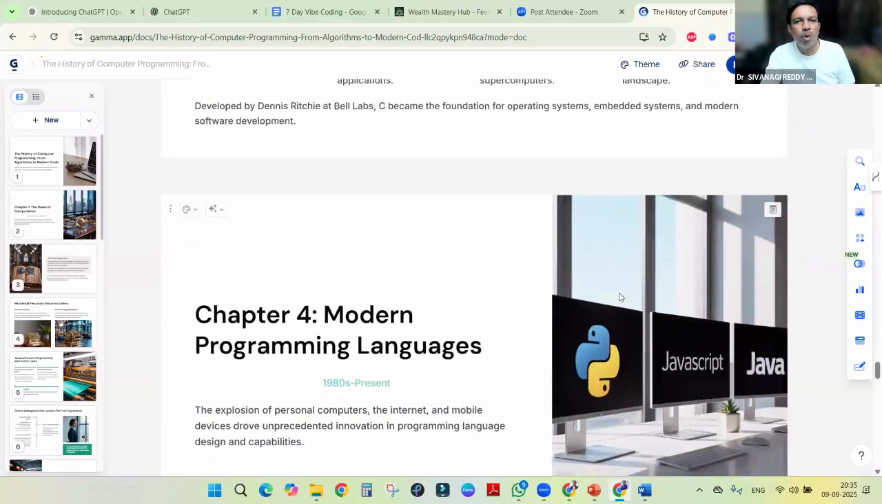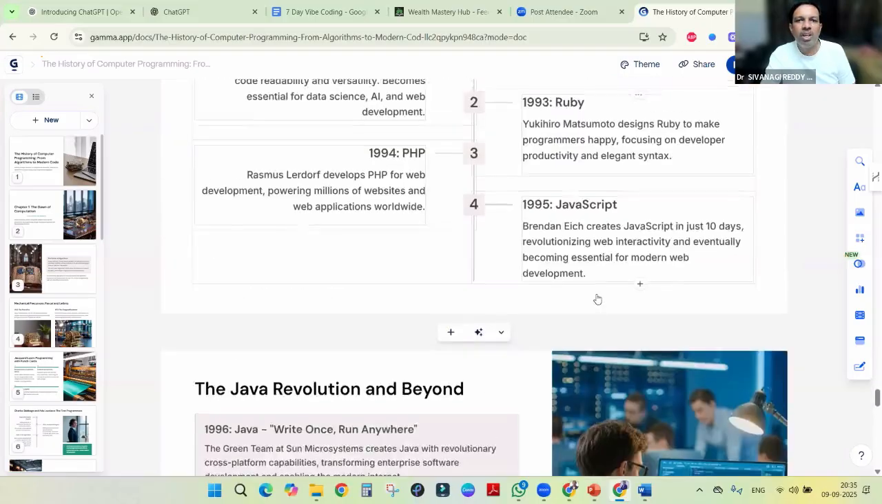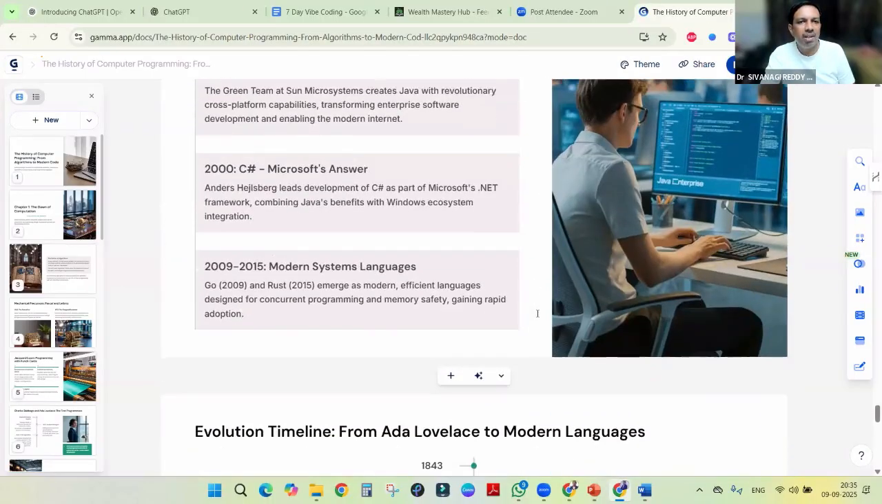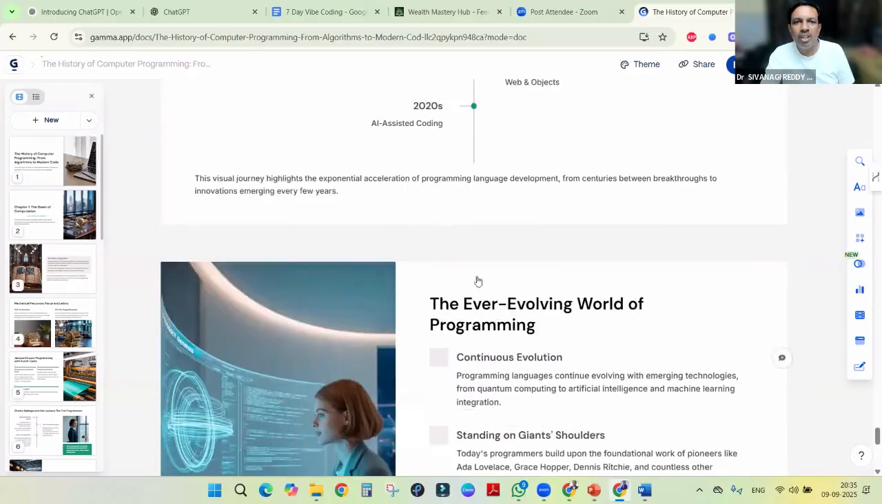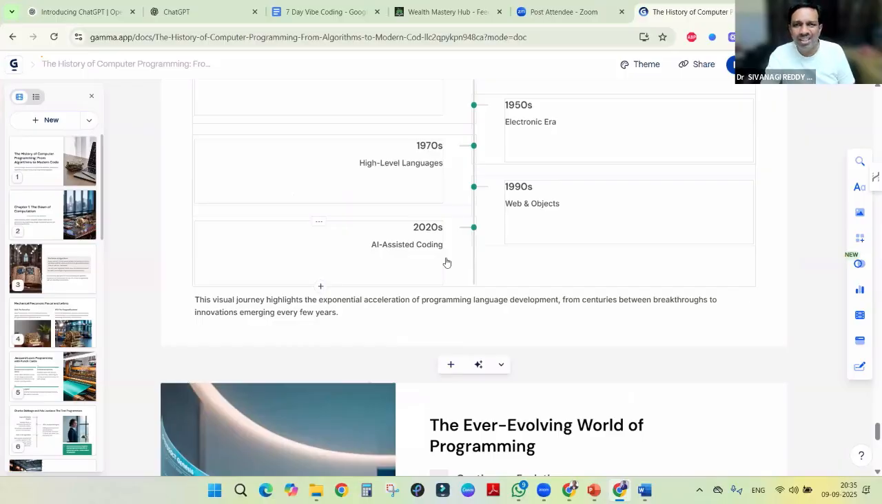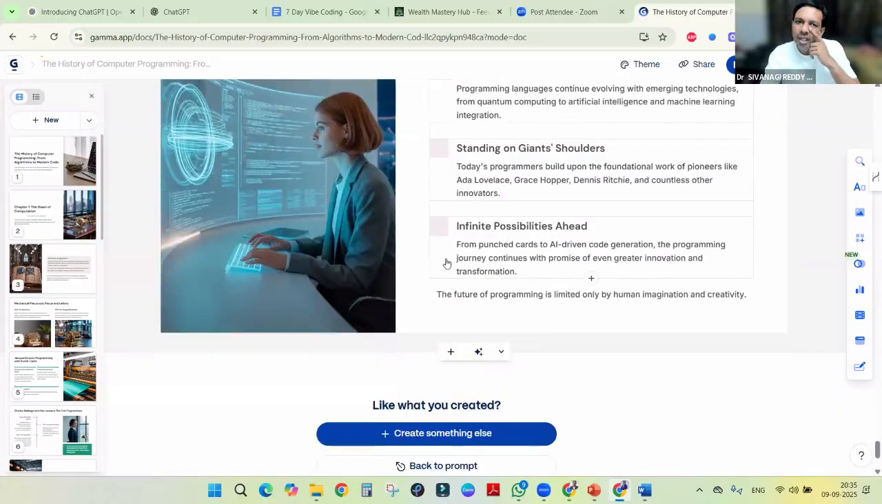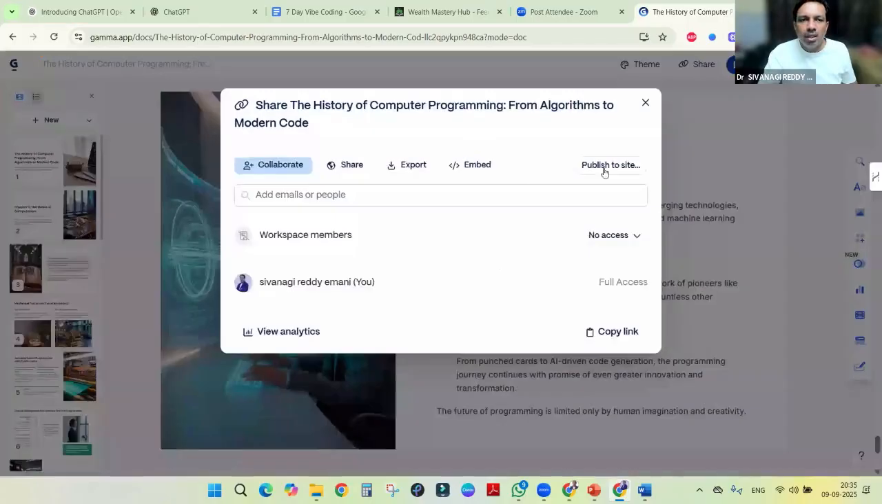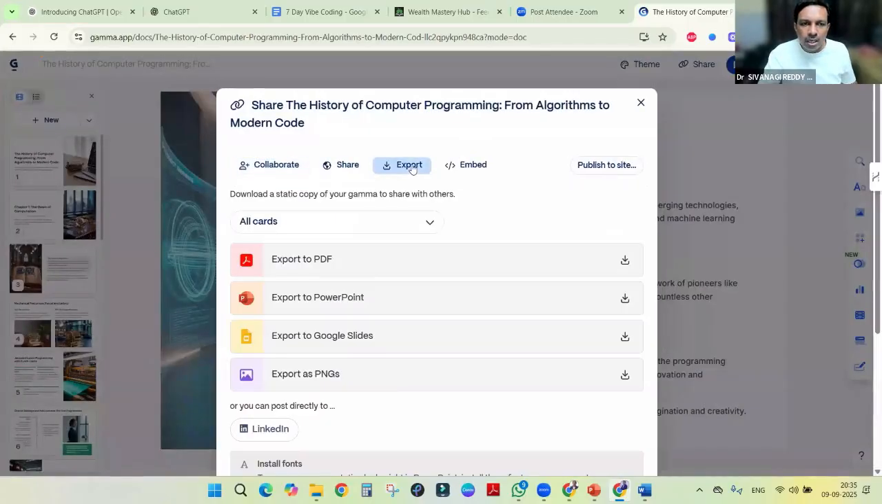You can do modern programming languages. Then the object-oriented web revolution: Python, Ruby, PHP, JavaScript, right? The Java revolution, and down the line up to the 2020s, AI-assisted coding. There it started, the total story, right? It's not an ending story, it's a starting story for AI. From 2020 onwards, people are using AI even in coding. So like this presentation, we can make it. Then we can download it as a PowerPoint.